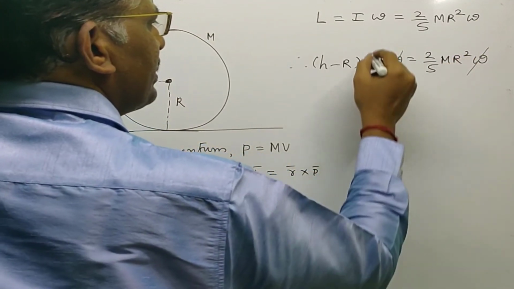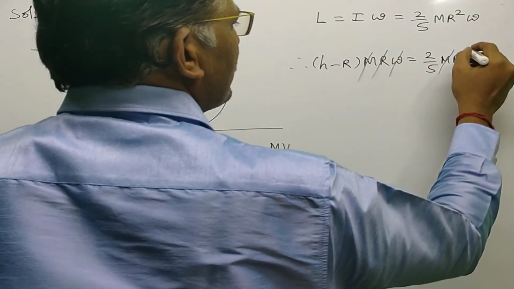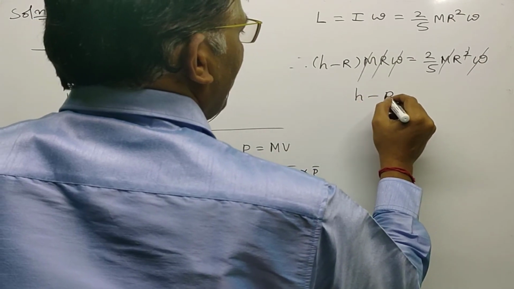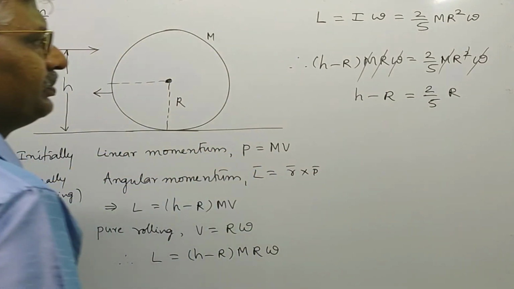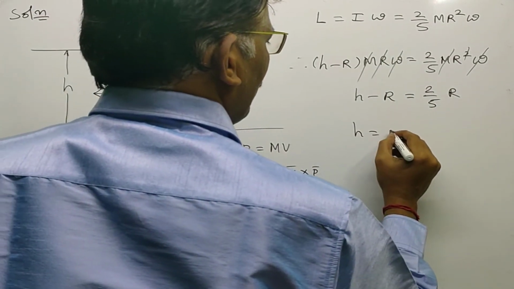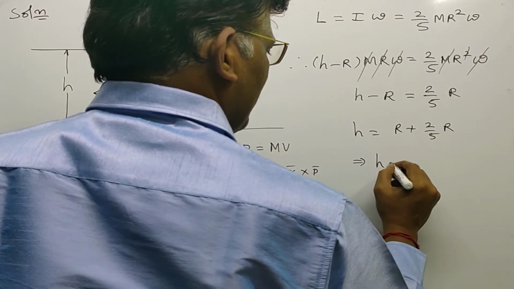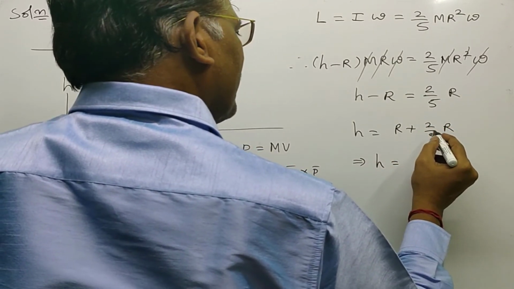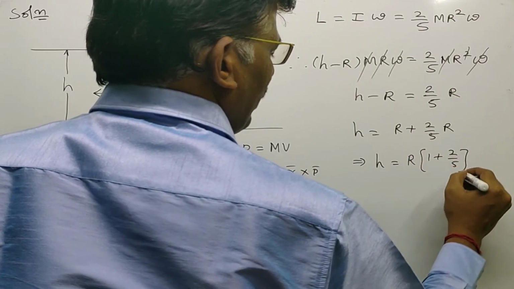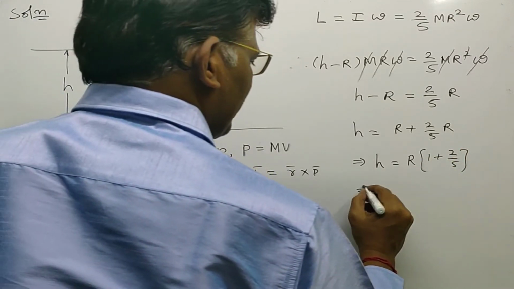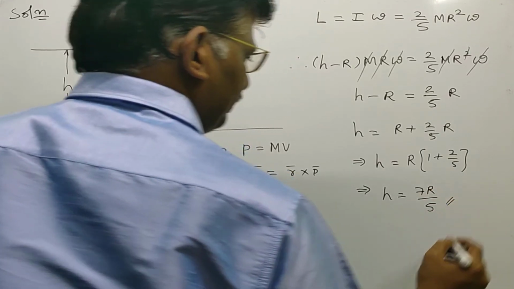Omega cancels both sides, m cancels both sides, and one R also cancels. Then h minus R is equal to 2 by 5 R, or h is equal to R plus 2 by 5 R. Taking R as common, h is equal to R into 1 plus 2 by 5. 1 plus 2 by 5 is 7 by 5. So that implies h can be written as 7 R by 5.